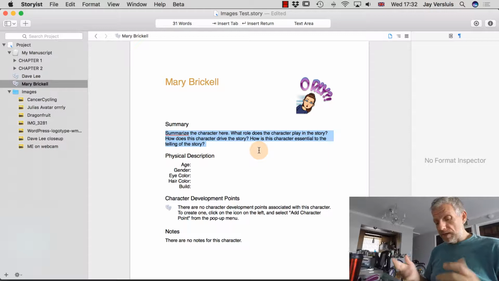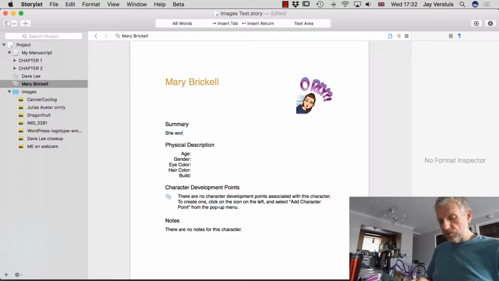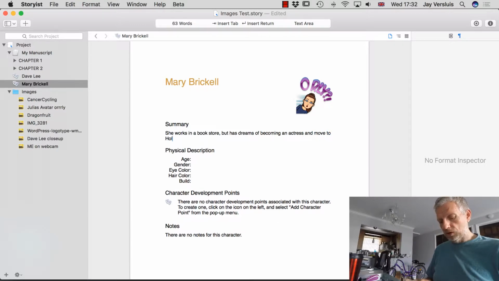And let's define Mary as she works in a bookstore but has dreams of becoming an actress and move to Hollywood. How about that? Physical description, perhaps she is 32, she is female, her eye color is blue, and her hair color is blonde. And her build is slim.